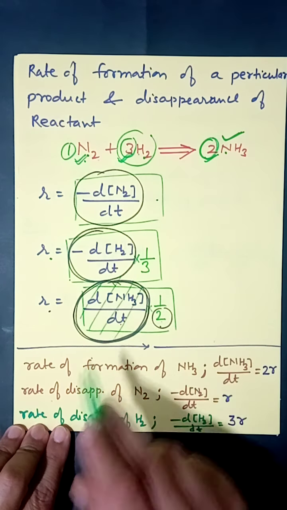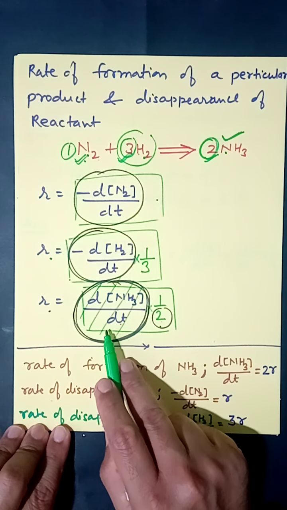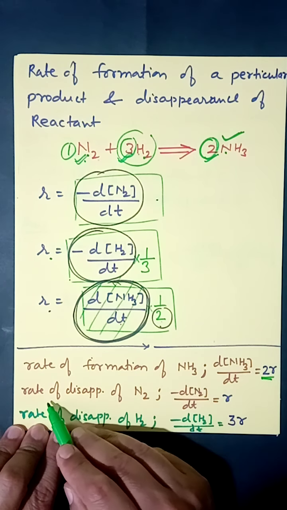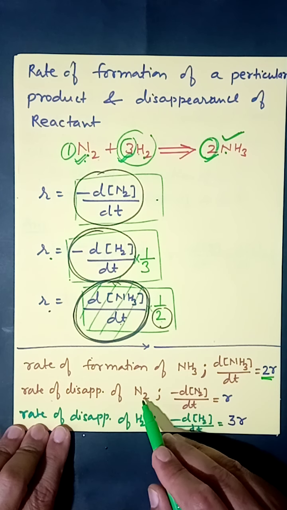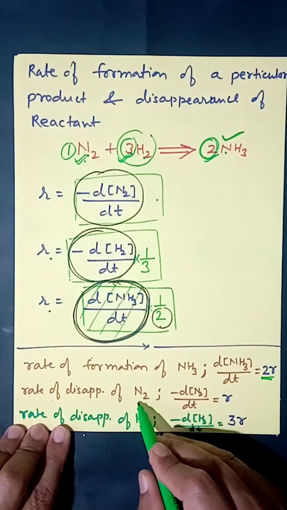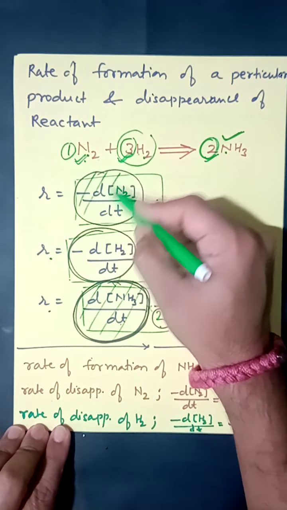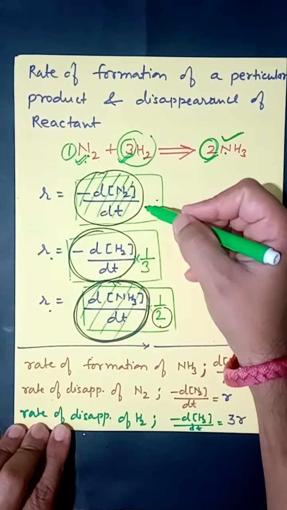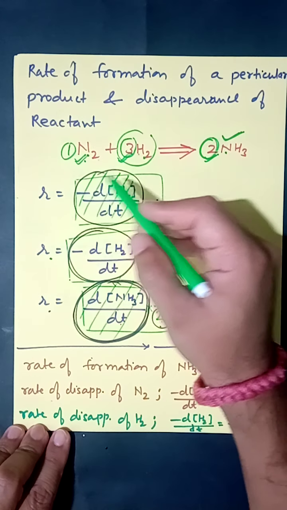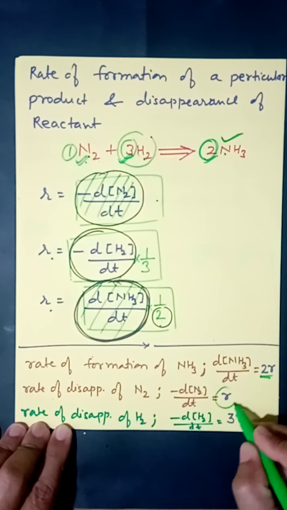Rate of disappearing of ammonia is twice R, so it is 2R. Similarly, this is the rate of disappearing of nitrogen excluding the stoichiometry coefficient, and here you can see the rate of disappearing of nitrogen equals R.